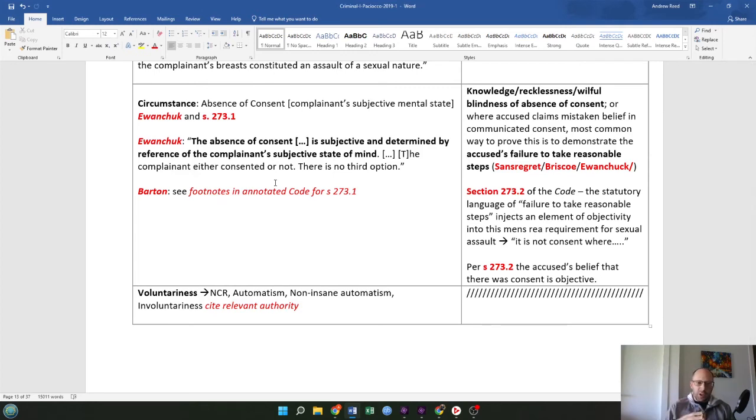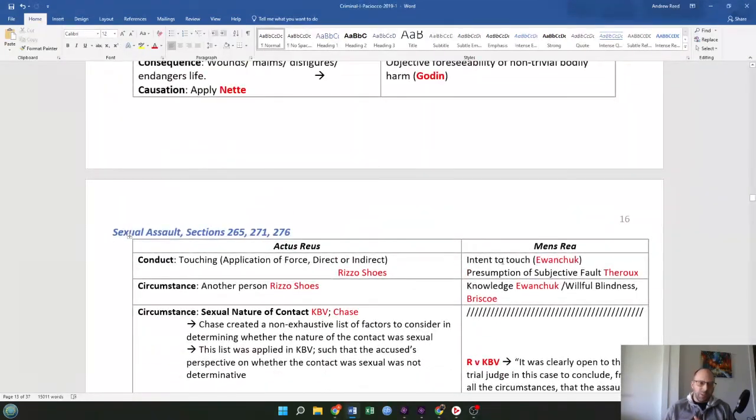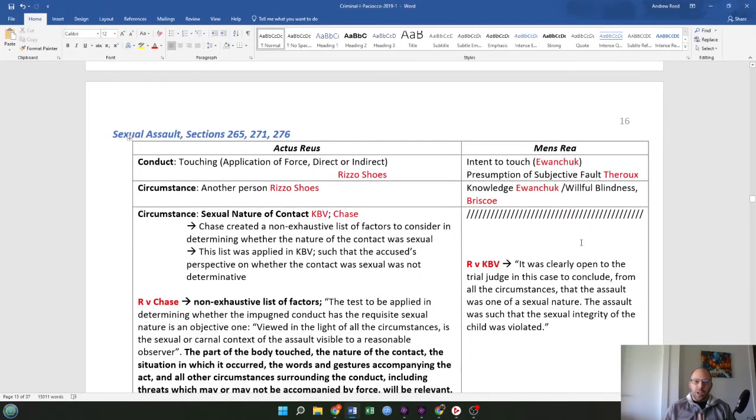Voluntariness, again, NCR, automatism, non-insane automatism, involuntariness. Cite your relevant authority for those. And let's move back to the mens rea for sexual assault. So you have an intent to touch from the Ewanchuk case. You have the presumption of subjective fault from the Théroux case. You have knowledge from Ewanchuk, willful blindness from Briscoe.